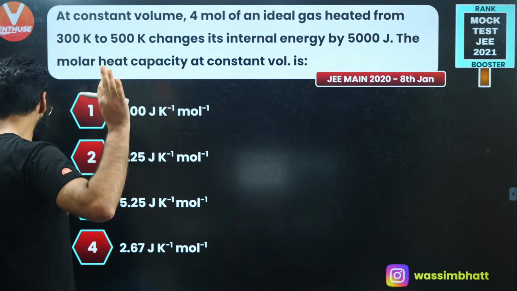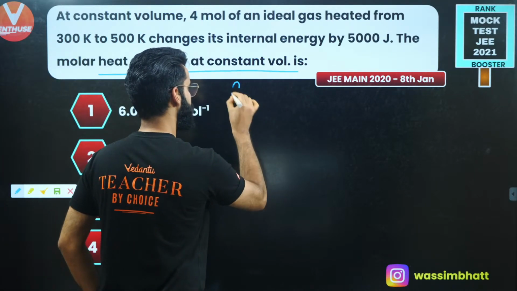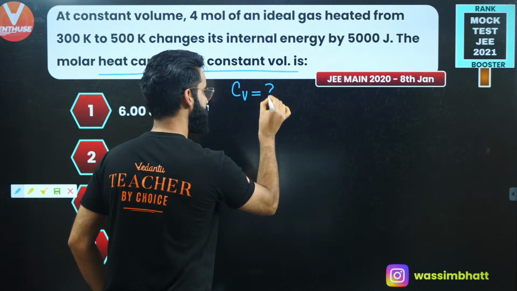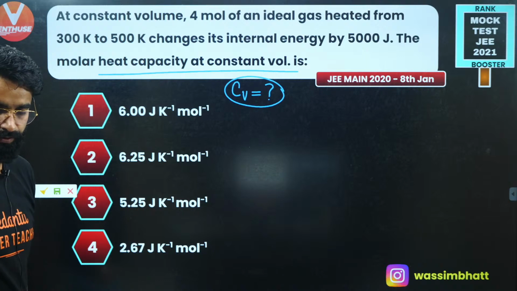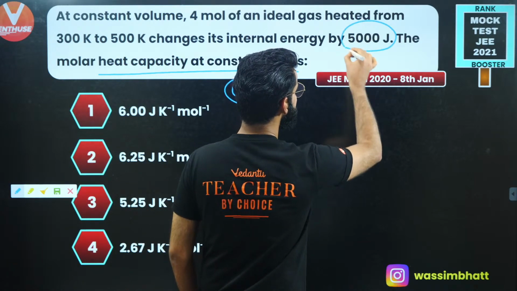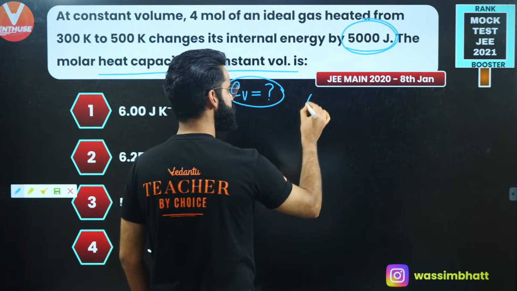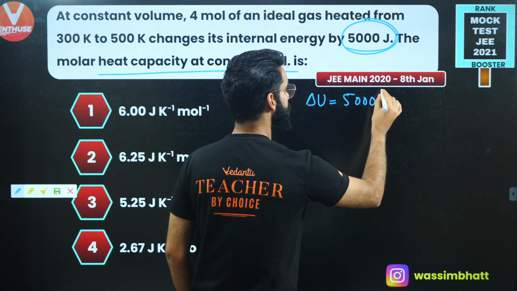A very, very simple and basic question. We are supposed to calculate molar heat capacity at constant volume, which is represented by CV. We are basically supposed to calculate the value of CV, right? Molar heat capacity at constant volume, correct? It's given that the internal energy changes by 5000 joules. So the value of delta U is given as 5000 joules, right?